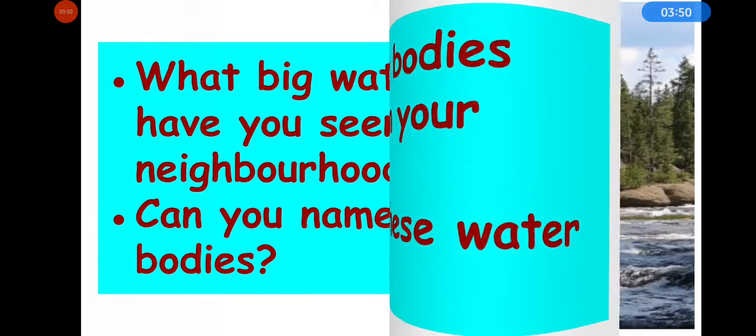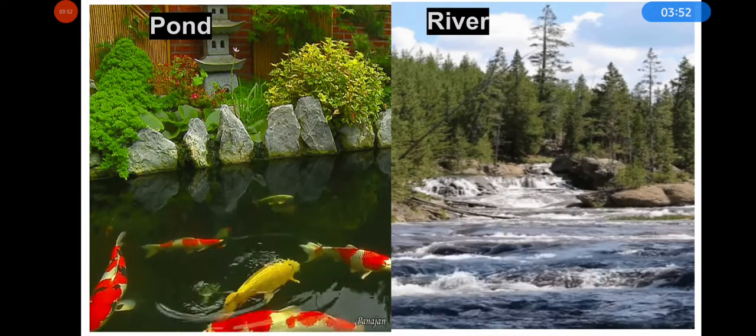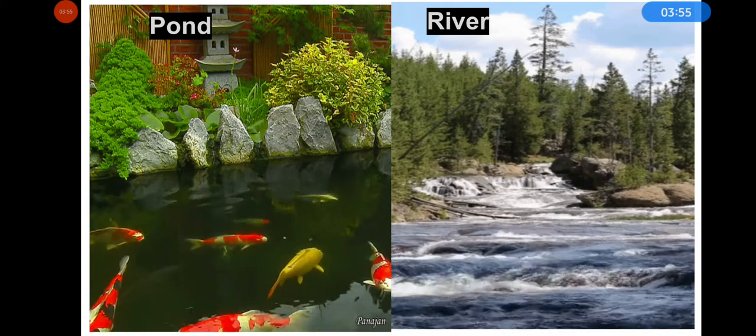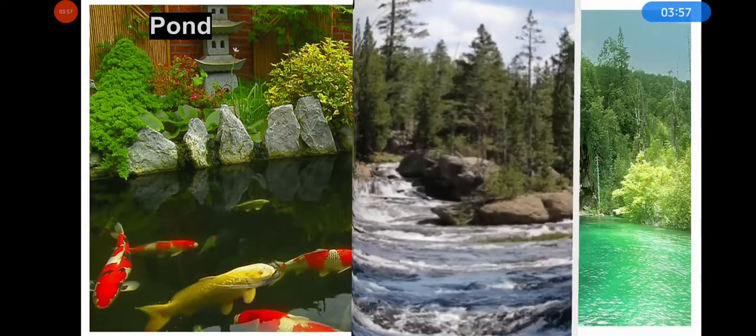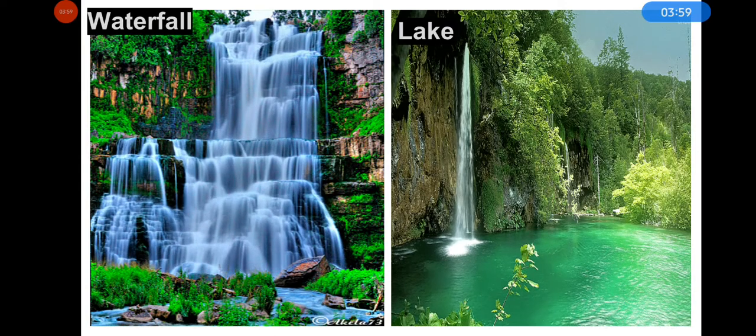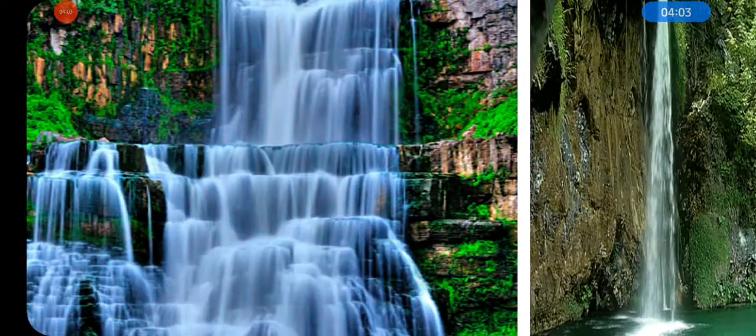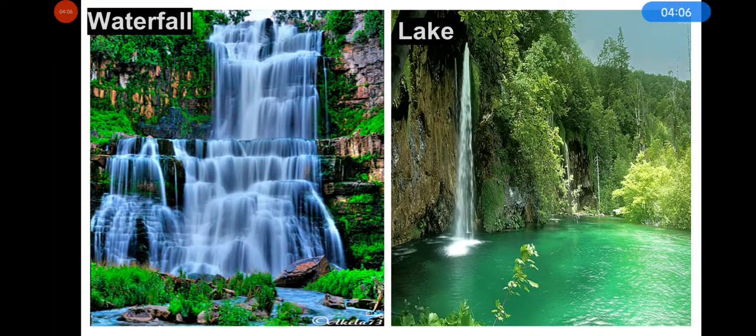Many of us have seen rivers and ponds. We may not have seen waterfalls as they are not very common everywhere and are found in hilly areas. As you can see in this picture, waterfalls are not common.